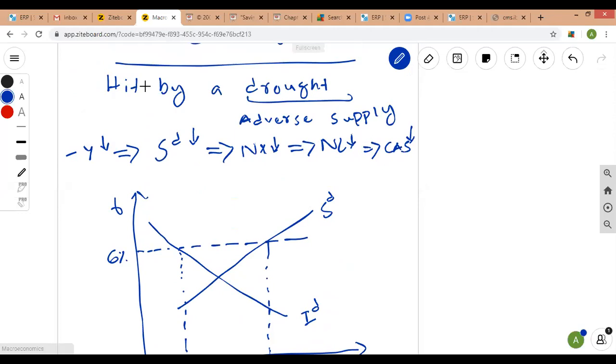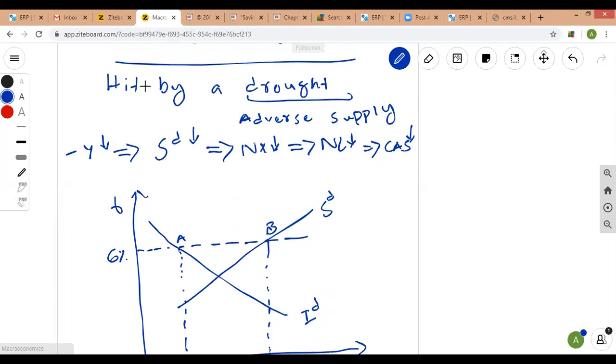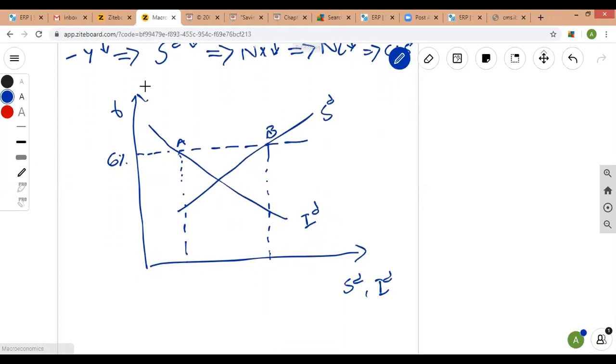So if we have to represent net exports here, or the net lending, we can say that the difference between A and B was earlier lent out to other nations, because the gap between A and B is saving minus investment. So earlier, before the economy was hit by a shock, the gap between saving and investment was AB. So the AB distance is basically the NX or net lending, right?